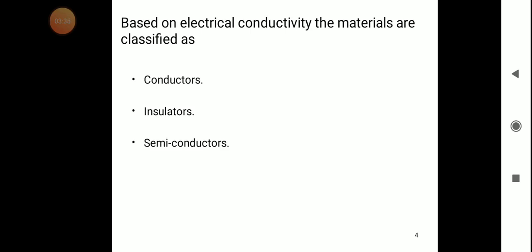Another one is the insulator. Insulator means whenever the current is passing through that material, if it opposes the flow of current, that is called an insulator. Semiconductor is another type of material. Whenever we pass the current through the material, if the temperature increases, it allows the current. If the temperature is at room temperature, it may not allow the electron flow. Like this, there are different types of characteristics. We will discuss in detail in the next slide.